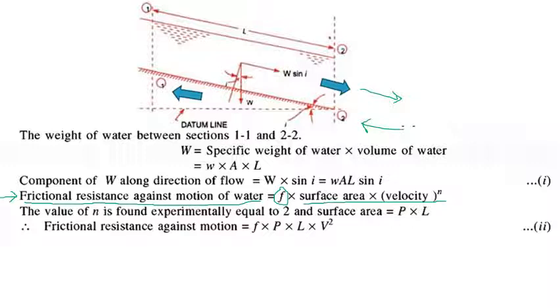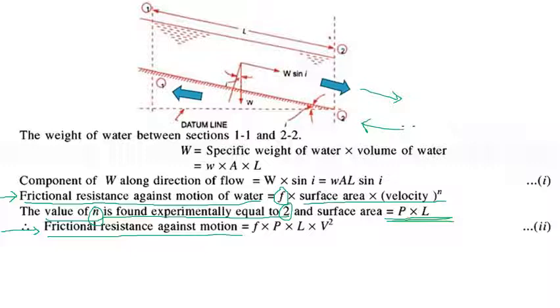The value of n is found experimentally to be equal to 2. So an experiment was conducted and the value of n was found to be 2. Surface area is equal to P into L. So frictional resistance against motion is equal to f into P into L into V square.